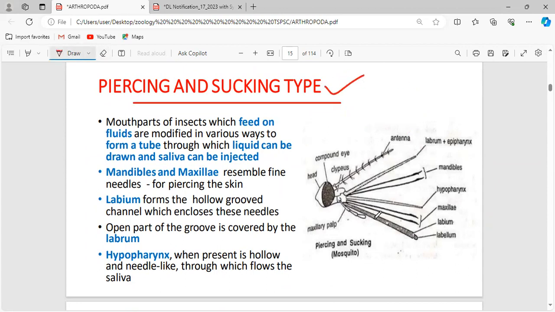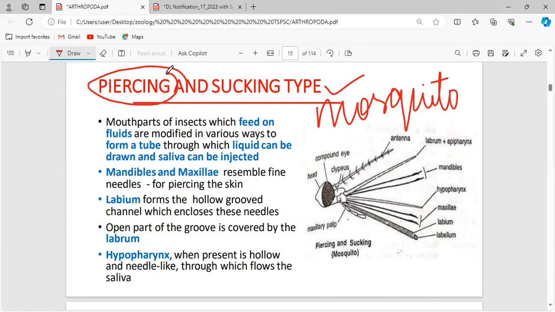Piercing and sucking type. Okay. The perfect example for this piercing and sucking type is what? Mosquito. Mosquito is a perfect example for this. Piercing means it has to puncture the skin of the human first. With the help of a structure called the proboscis, it is going to pierce the skin. After piercing, it is going to suck the blood from the hole which has been made. So the perfect example is mosquito.